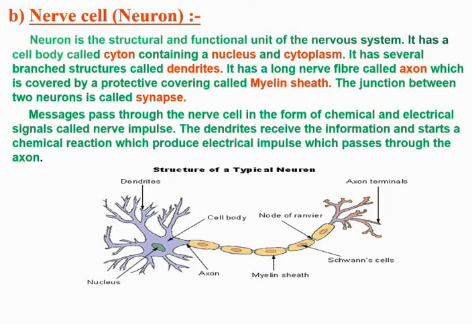It also receives nerve impulses from dendrites and transmits them to the axon. The axon is covered with the protective myelin sheath having Schwann cells. In between the myelin sheath, the node of Ranvier is there. The axon ends with the axon terminal or nerve ending.